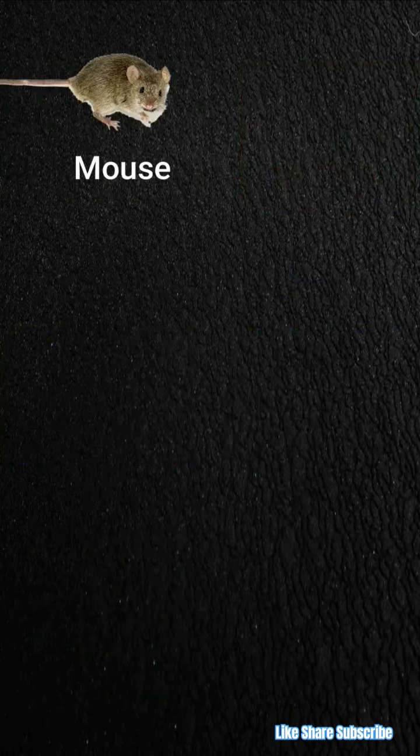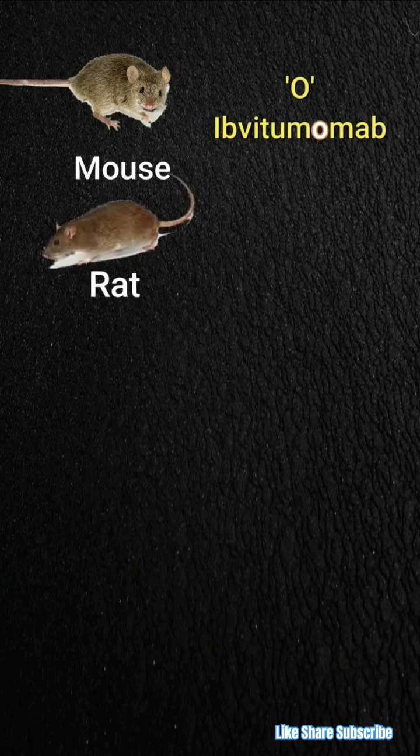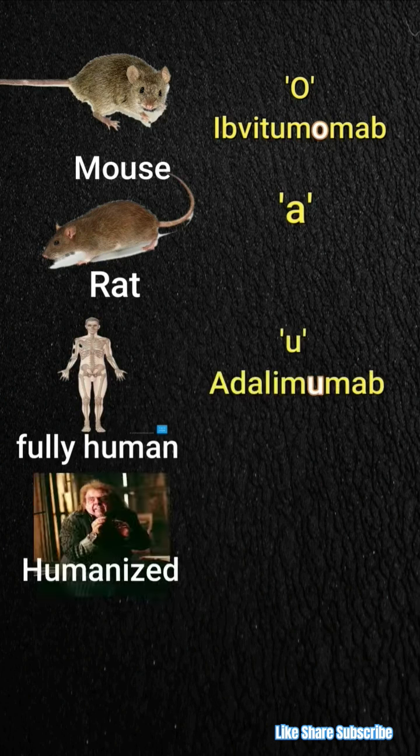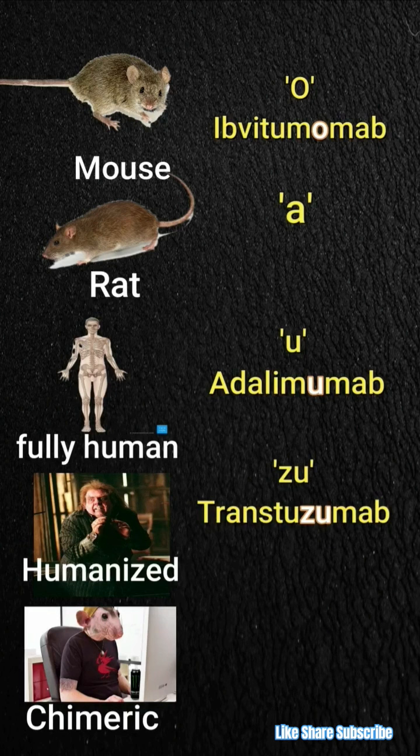If the source of antibody is mouse, O is used. If the source of antibody is rat, A is used. If the source of antibody is fully human, then U is used. If the source of antibody is humanized, which means human antibodies contain some part of mouse antibody, then ZU is used. If the source of antibody is chimeric, which means variable part of antibody from mouse and constant part of antibody from human,